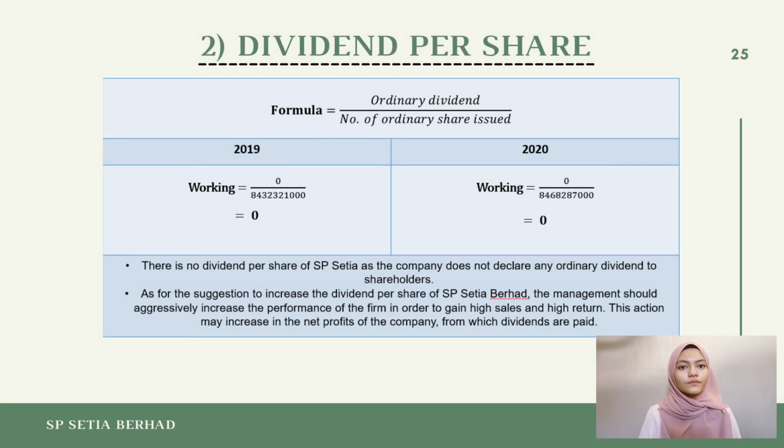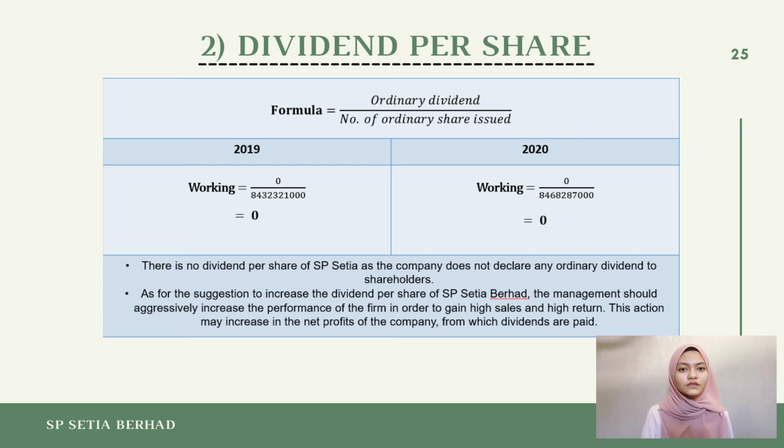The second element of market ratio is dividend per share or DPS. Dividend per share (DPS) is the amount of dividend received by ordinary shareholders for each unit of ordinary share held. In order to get DPS, we can use the formula of total ordinary dividend divided by the number of ordinary share that is issued. From the table, it shows that there is no dividend per share of SP Setia as the company does not declare any ordinary dividend to shareholders.